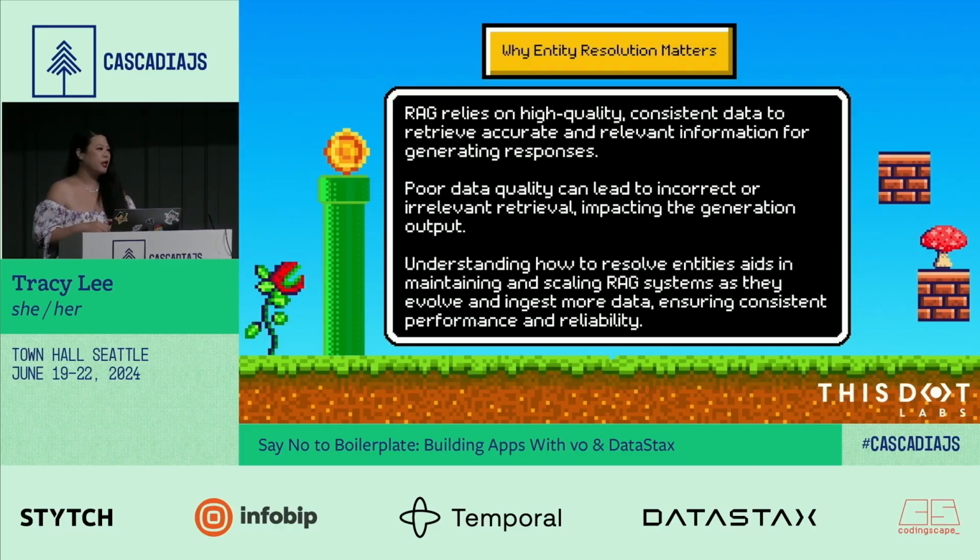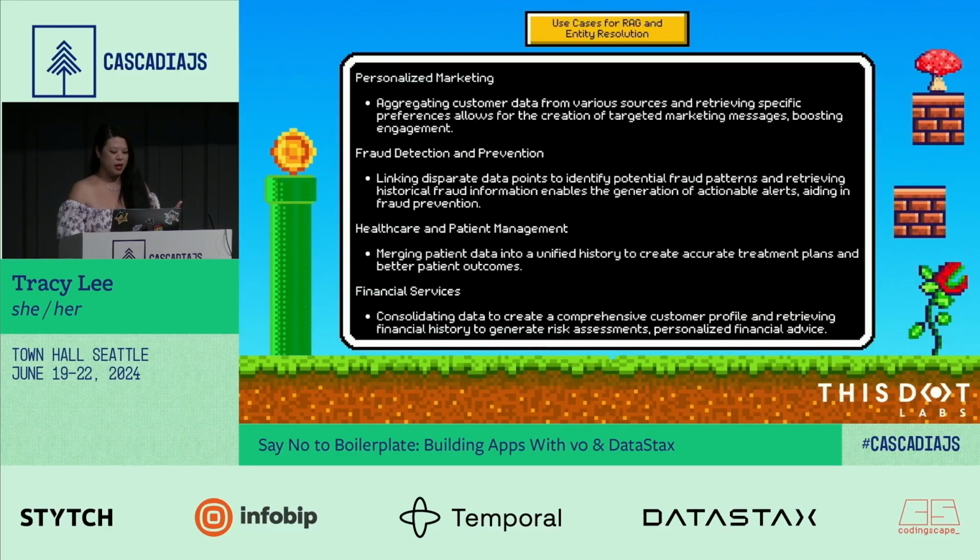If you start having poor data quality, then there's going to be incorrect data. It's going to become irrelevant, and it's just going to go to crap. So really understanding how to resolve entities and maintain things allows you to scale the RAG stuff that you are doing. And again, you want to make sure that things are consistent and reliable. So this type of stuff really matters.